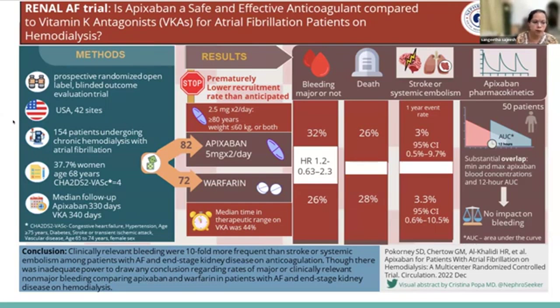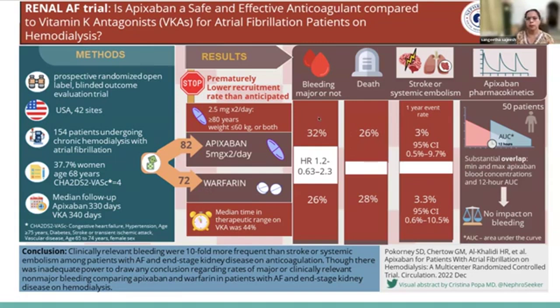So since we have to know the importance of atrial fibrillation in the dialysis population, this RENAL-AF trial was done in patients undergoing hemodialysis. It is a small study done in the USA among 154 patients undergoing chronic hemodialysis with atrial fibrillation. They were monitored for a period of almost 1 year. There were 2 arms, one apixaban arm and one warfarin arm.